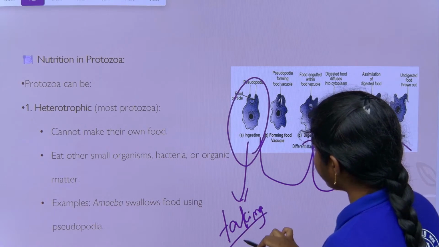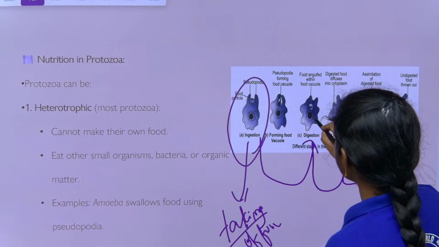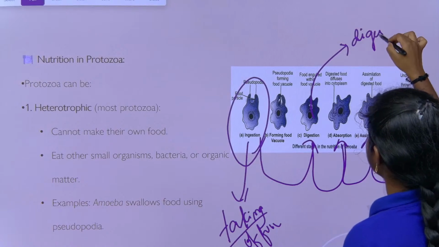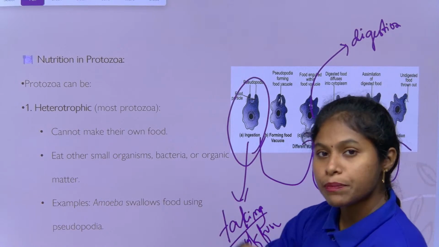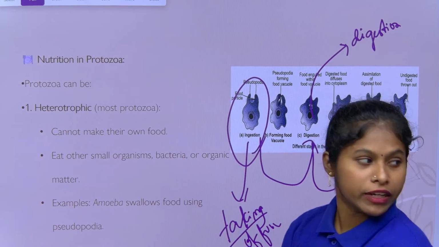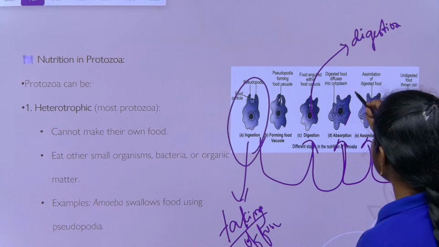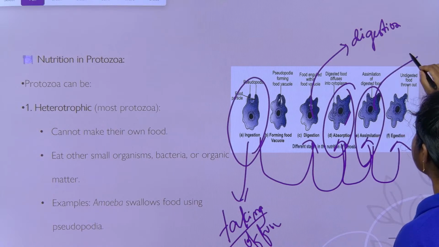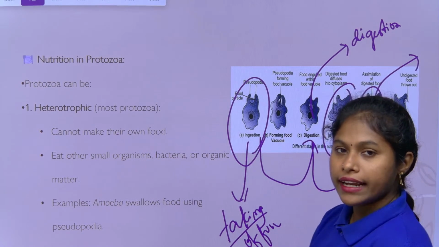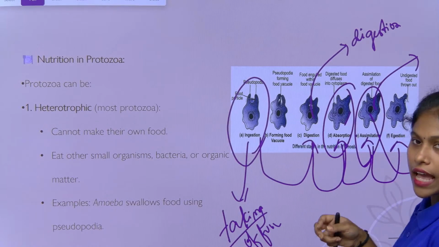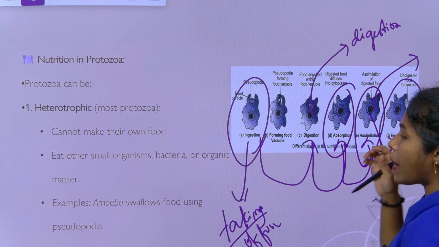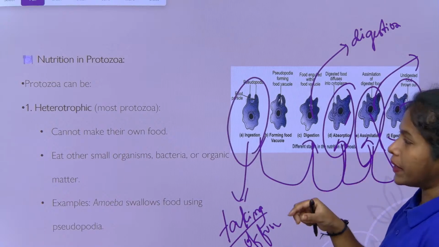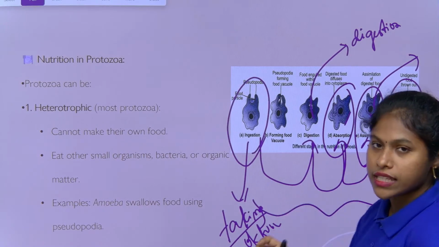Digestion is nothing but taking of food. The intake of food is digested through the enzymes. It breaks down the food into simpler substances, into a utilizable form. Then comes absorption, where the material is absorbed. Then assimilation: it converts into a utilizable form and acts as required. And coming to egestion, the particles it does not require, the waste material, will be transported out of its body. These are the 5 steps which are involved in the amoeba.